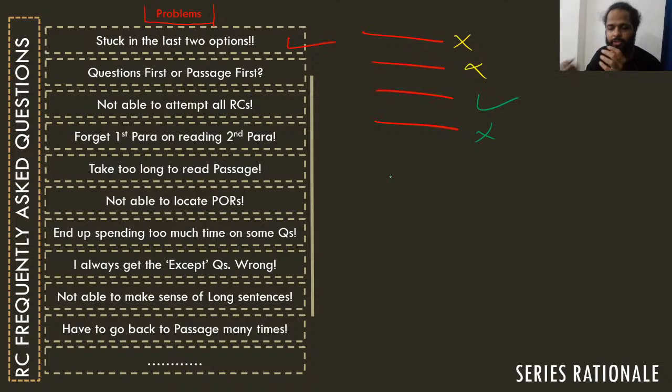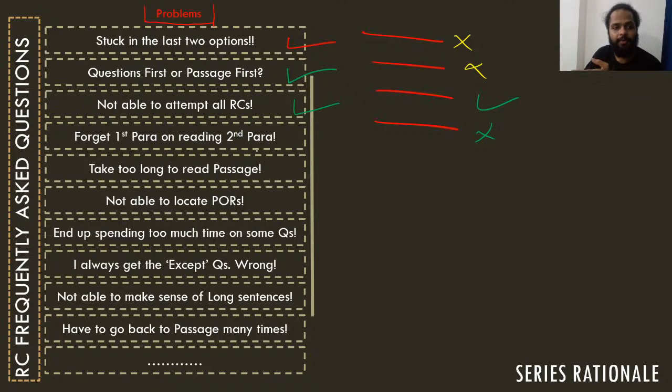So that's a query that almost every learner that I've dealt with while teaching RC has some time or the other come up with, right? That's one query. Then there's another query that is quite frequent. Learners have this problem about should we be attempting the questions first or the passage first. Then there's a problem about, sir, we are not able to attempt all the RCs in the questions, right? In the RC section.